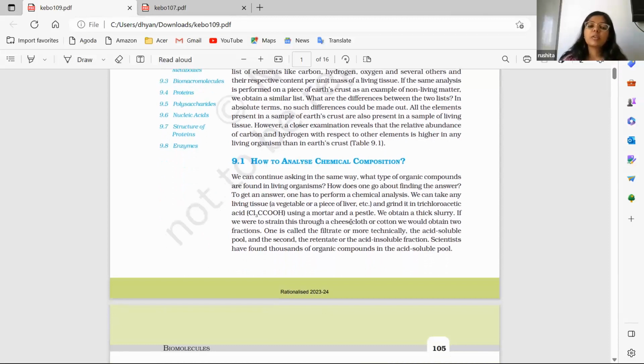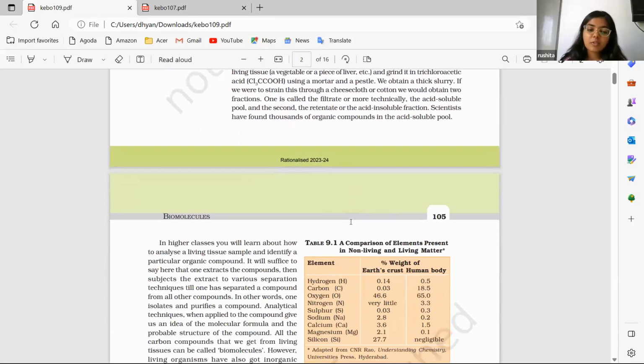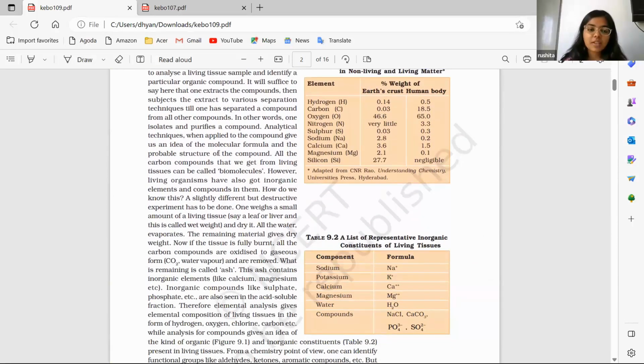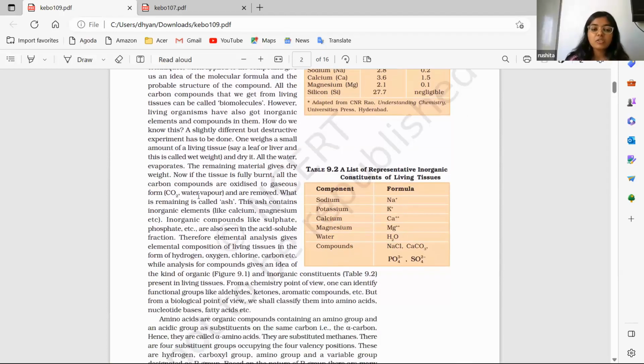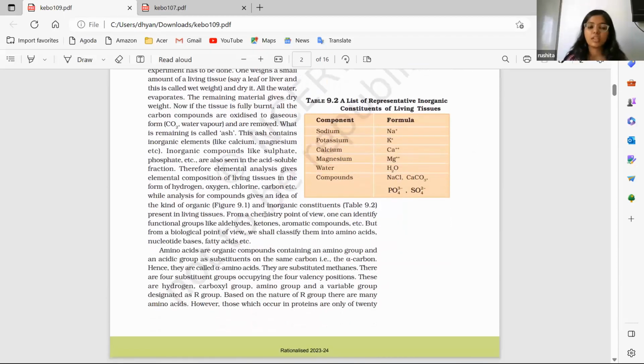Now this is the chemical composition of different elements and compounds which are found inside our body. So acids are found inside our body, polysaccharides are found, and this particular para is very important. Many questions are formed from this para only. Although it's an introduction, many trick questions, even direct questions, are formed. So you need to know each and every line of this para. This para specifically is very important from the NEET perspective.